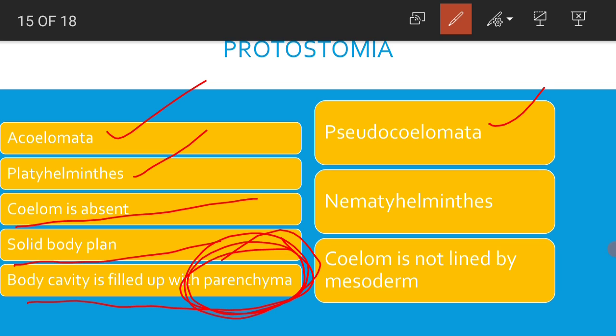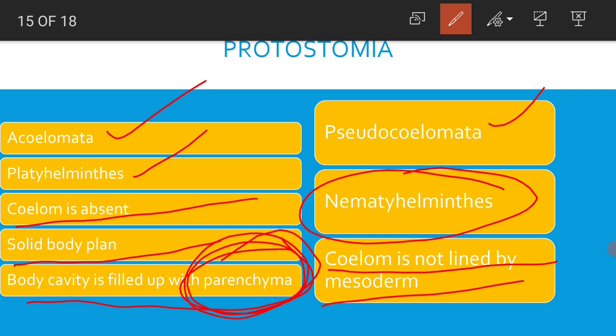Coming to pseudocoelomata, these are organisms which contain false coelom. False coelom means the coelom that is not lined by mesoderm, also called pseudocoelom, and it is represented by a single phylum called Nemathelminthes or Aschelminthes, also called nematodes.